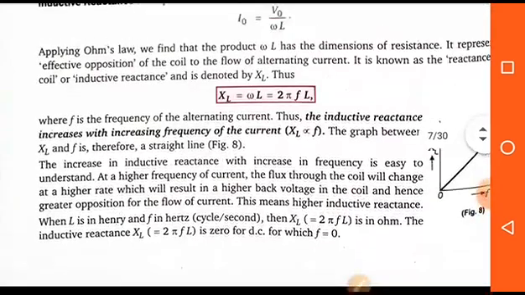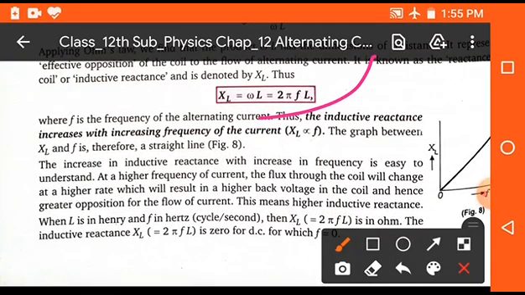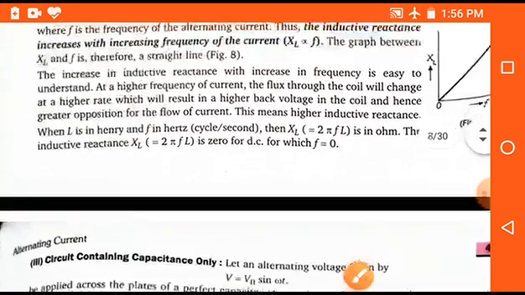Now the inductive reactance increases with the increasing frequency of the current. That means if the number of fluctuations is increasing in the alternating current, because we know that alternating currents are those currents which move in different directions, that means in the first half cycle upward, in the second half cycle downward, then the number of oscillations takes place. And so when we increase the number of oscillations, the number of fluctuations in the alternating current, then inductive reactance increases because it is directly proportional to the frequency. Clear? Okay.